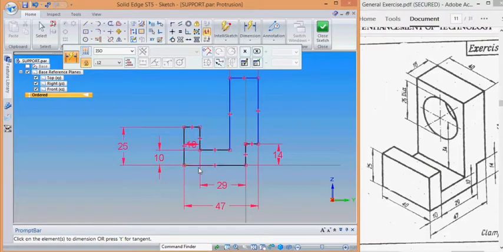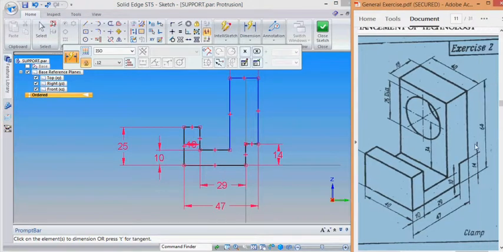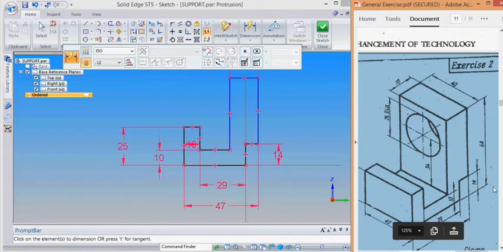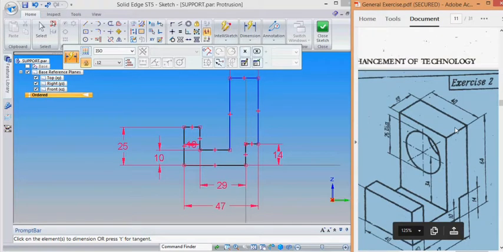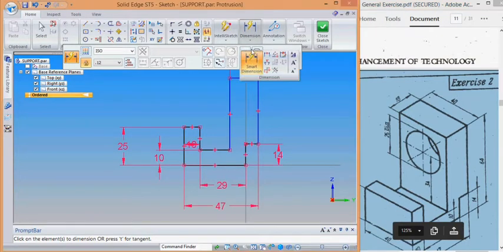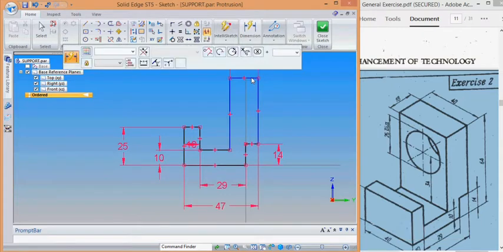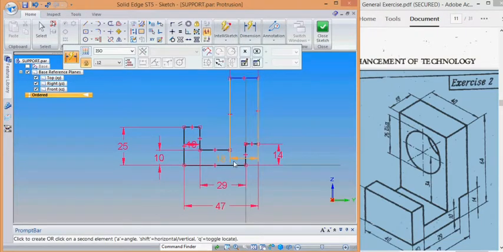And this total height is 64 from the bottom to the top, so give the height of the sketch, 64.